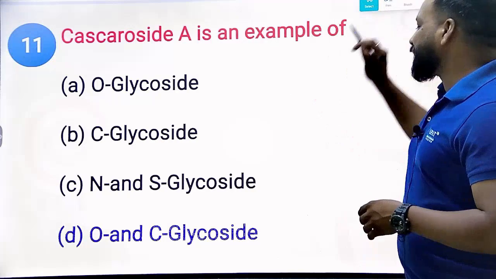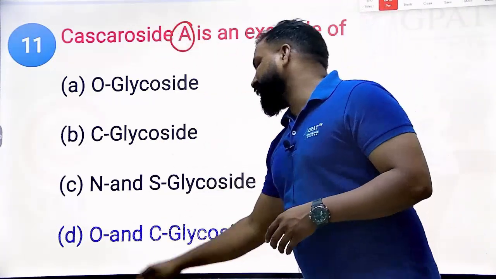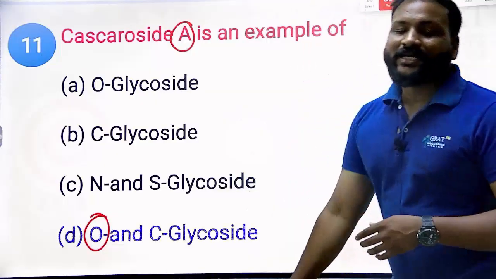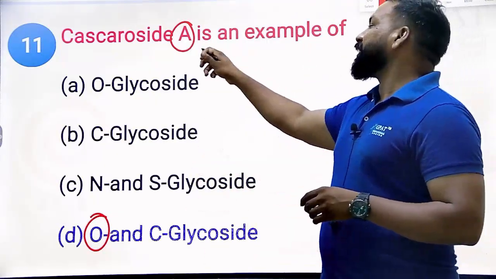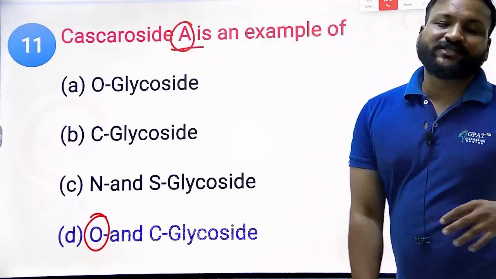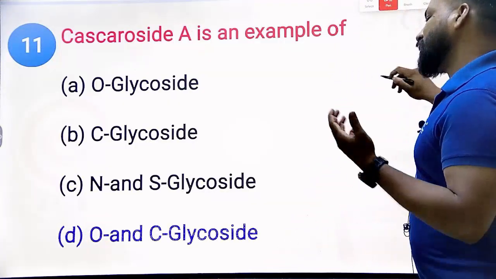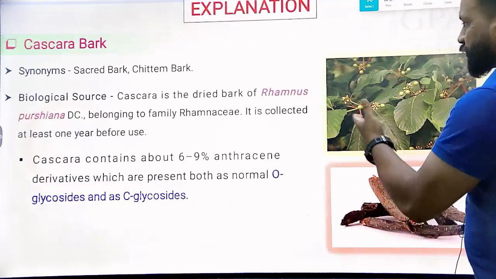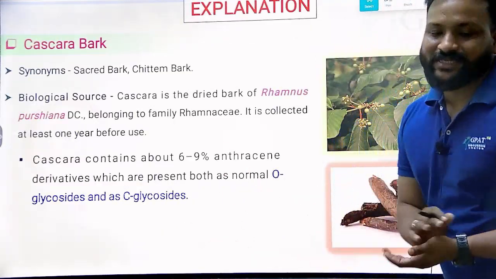Especially, majorly it contains O glycosides, but cascaroside A contains O glycoside as well. Generally cascara belongs to C glycoside, but the other chemical constituents present in cascaroside contain O glycoside. Yes, O and C glycoside. Next question. So they contain both O glycoside and C glycoside.